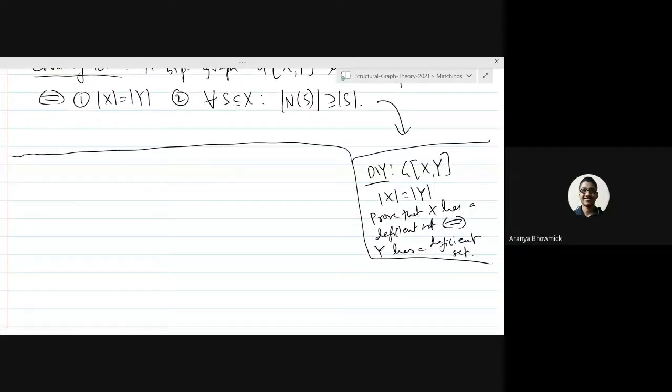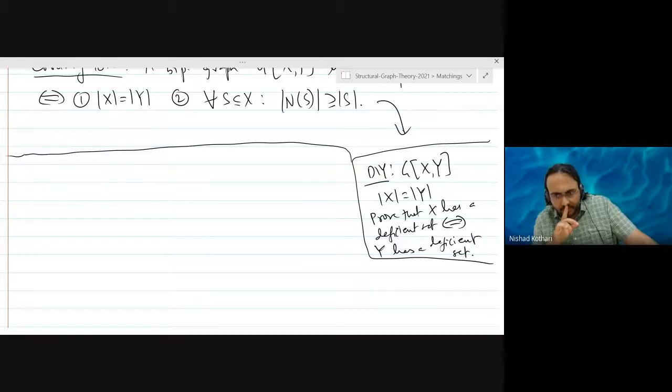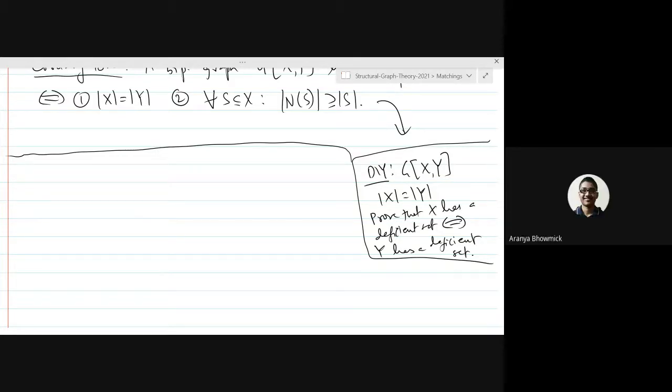Are you going to introduce flow networks? No, no, no. I'm not going into flows here. I want to think about this proof in a more algorithmic fashion. We don't have time to go into flows in this course. Okay.